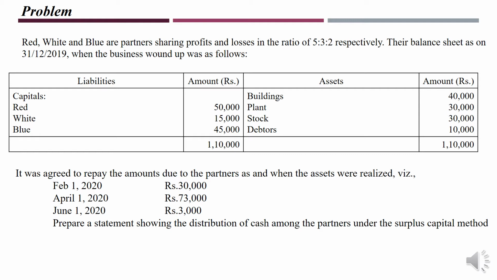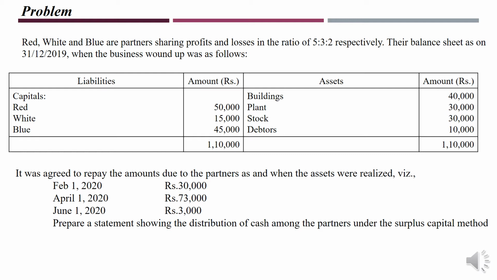It was agreed to repay the amounts due to the partners as and when the assets were realized. On 1st February 2020, rupees 30,000 was realized. On 1st April 2020, 73,000 was realized. And on 1st June 2020, rupees 3,000 was realized. Realization took place in three stages. Now prepare a statement showing distribution of cash among the partners under the surplus capital method.